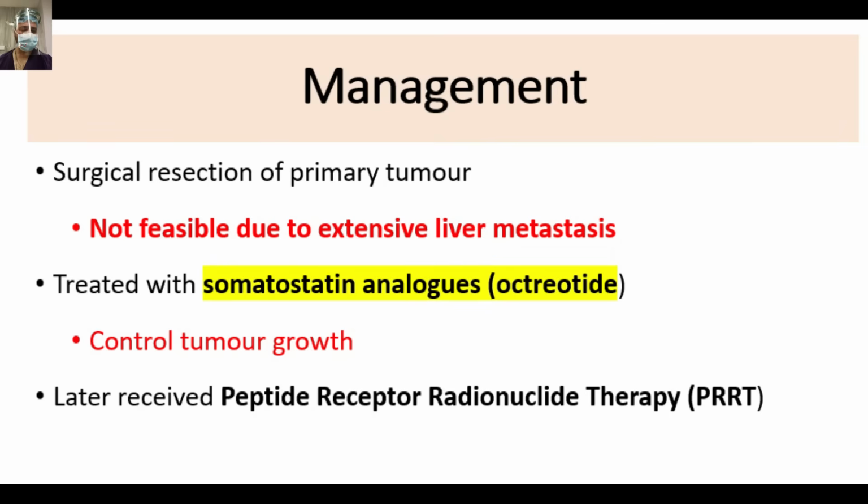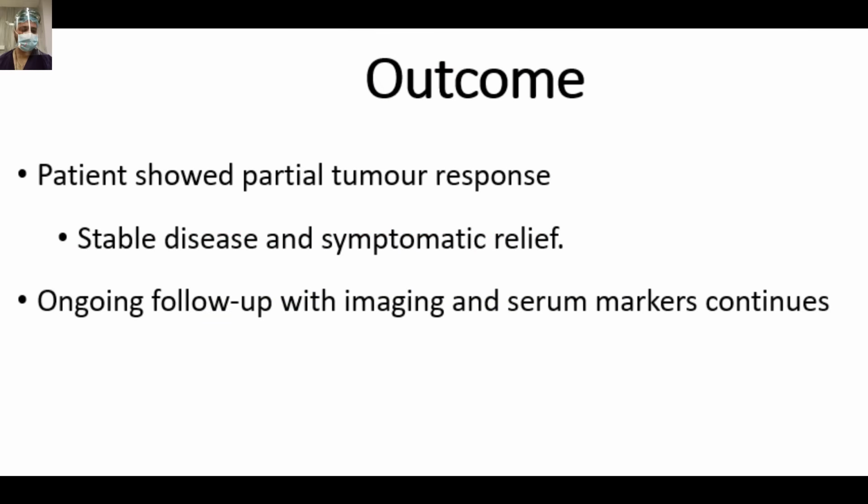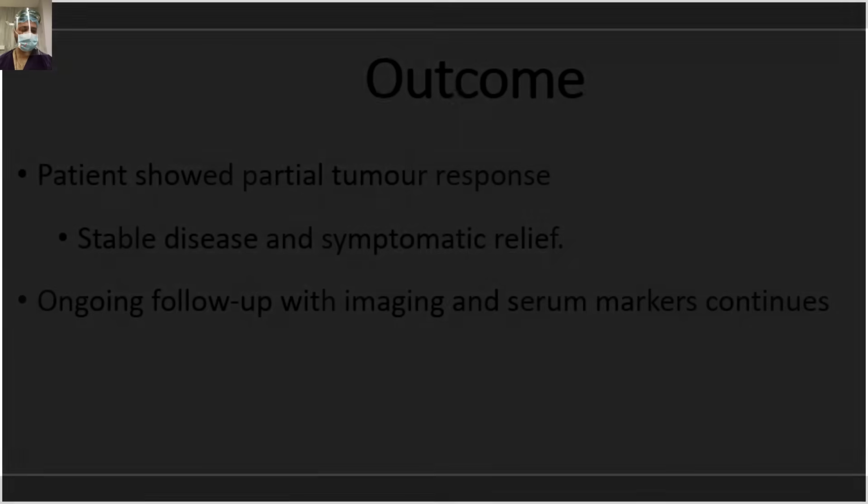So this patient was treated with a somatostatin analog, octreotide. There are octreotide depot injections which the patient can take every month. That controls the tumor growth, and later this patient was subjected to PRRT, that is peptide receptor radionuclide therapy. With that, the patient showed partial tumor response. Disease became stable, and symptomatically the patient was better. The patient is on regular follow-up.